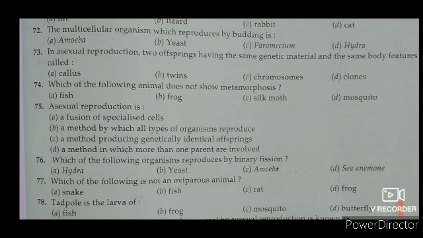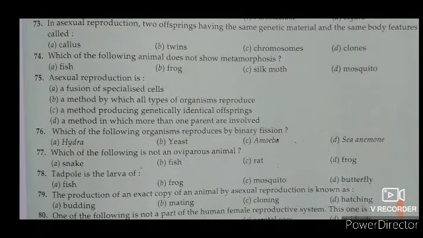73 में क्या कहोगे? 73 will be the answer clones. So in asexual reproduction, two offsprings having the same genetic materials and the same body features are called clones. I read the question number 74.